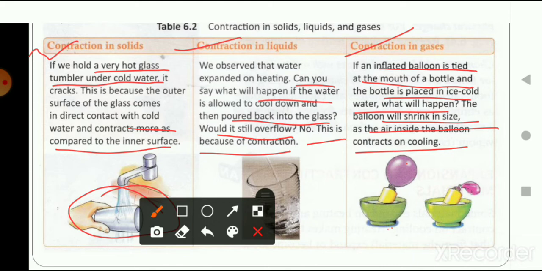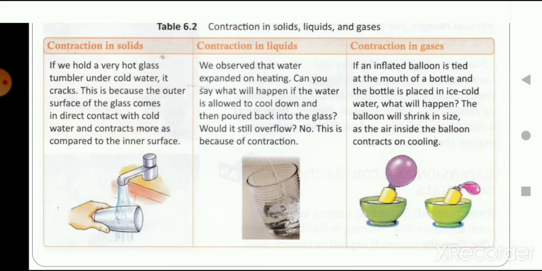Let's say that there is a jam bottle. It has a metal lid and you are not able to open the metal lid. So what can you simply do? You can simply heat the metal lid, and what will happen when we heat it? The metal will expand, and we can simply open the jar. I have given you a very simple example where you can see expansion, a very simple application of expansion of solids, which we can use when a jar is not opening.